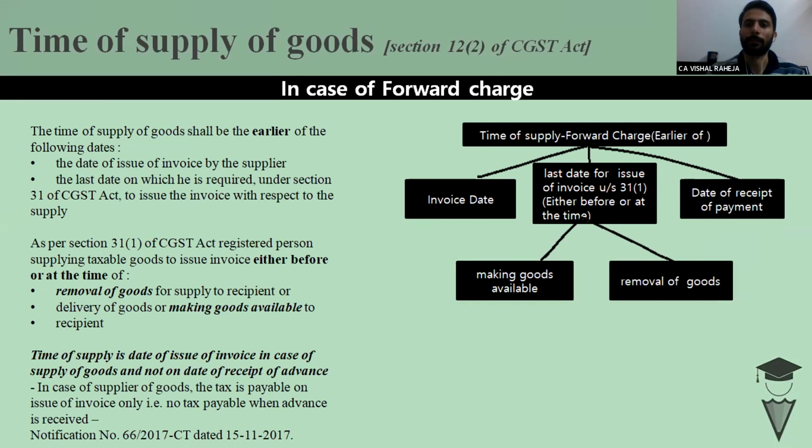I request all the participants to please participate and answer. My query is, if I am providing multiple products in the form of goods and services, how would this provision be impacted? Would I be required to pay GST on advances received if the bundle supply consists of both goods and services?